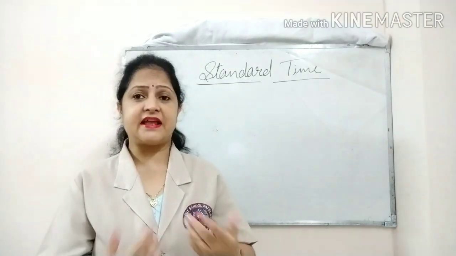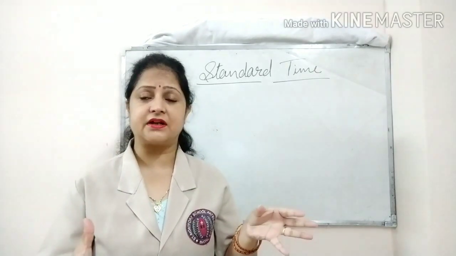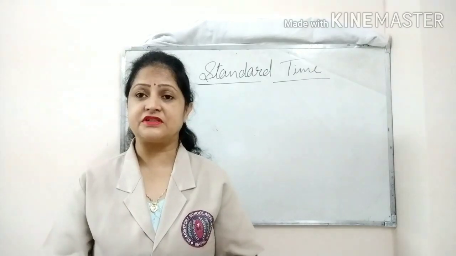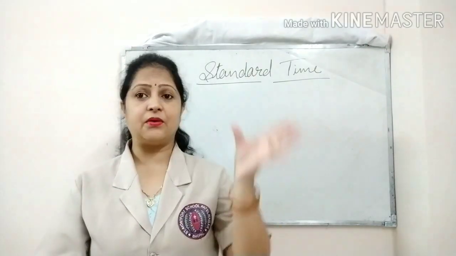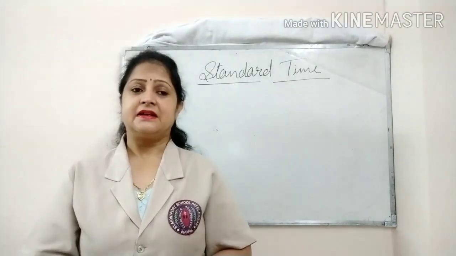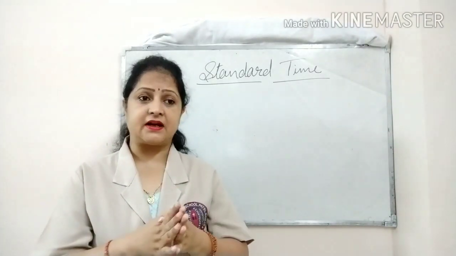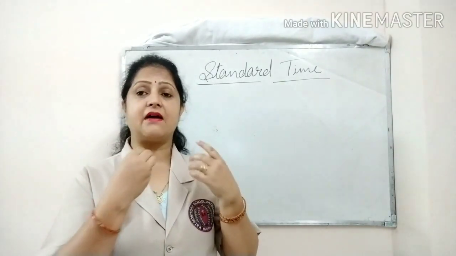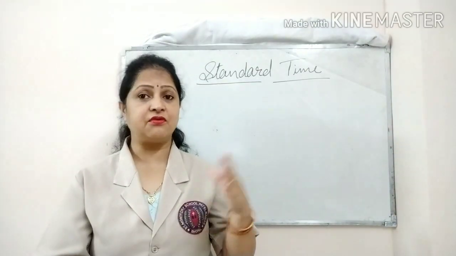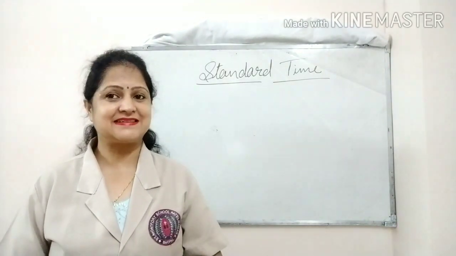So why do we take the time of one meridian as the standard time of the whole country? It is done to avoid any kind of confusion regarding the time in the whole country. We can understand it with one example. For a country like India, there are 22 and a half meridians that pass through India.